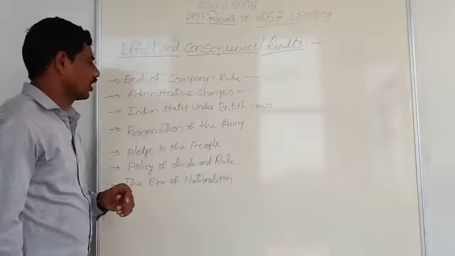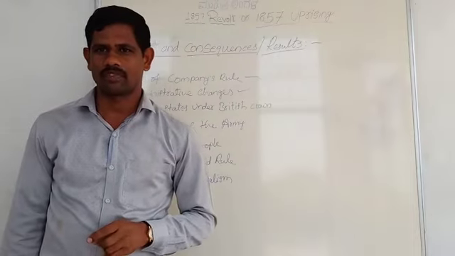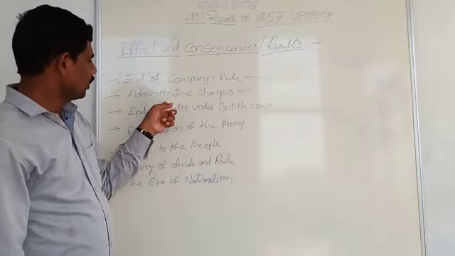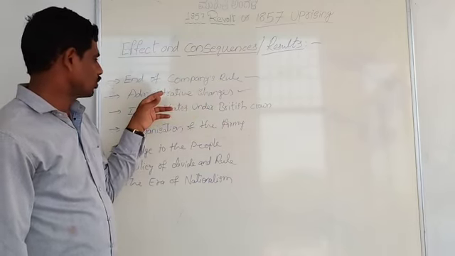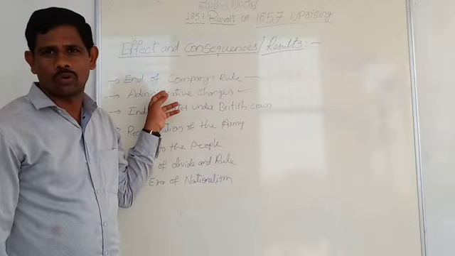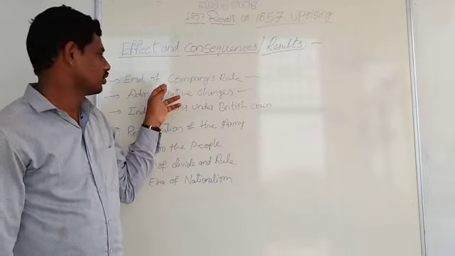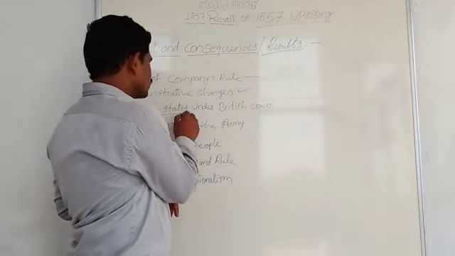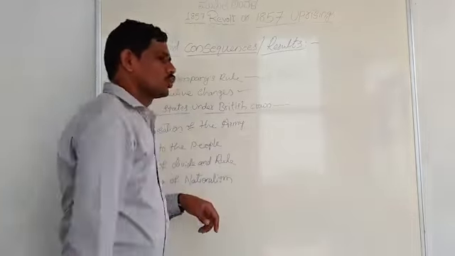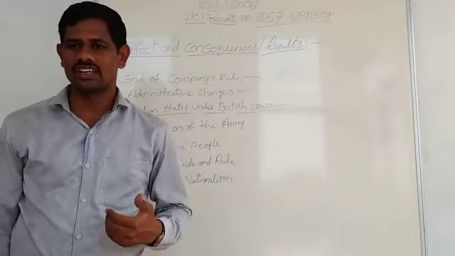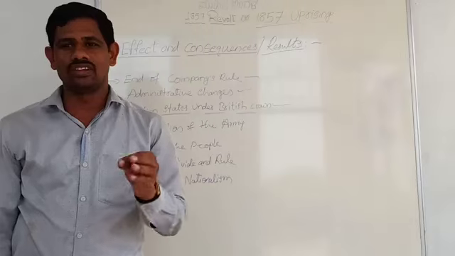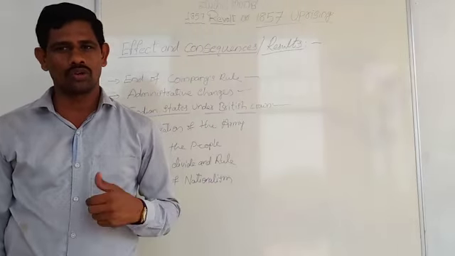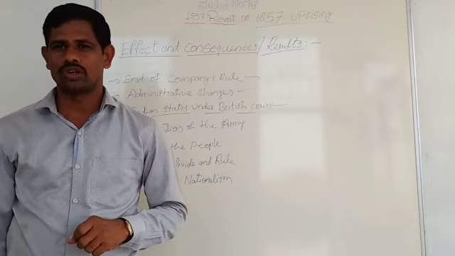Next one is administrative changes. We discussed the Company's rule and the administrative changes. Administrative change means the Board of Control and the Secretary of State for India. So they come under administrative changes. Next one is Indian states under the British Crown. How did the Indian states remain under the British Crown? In the historic proclamation by Queen Victoria. Who was the Queen? Queen Victoria.